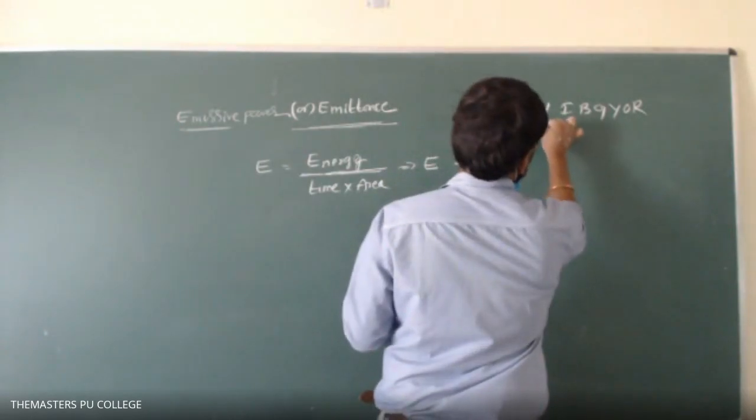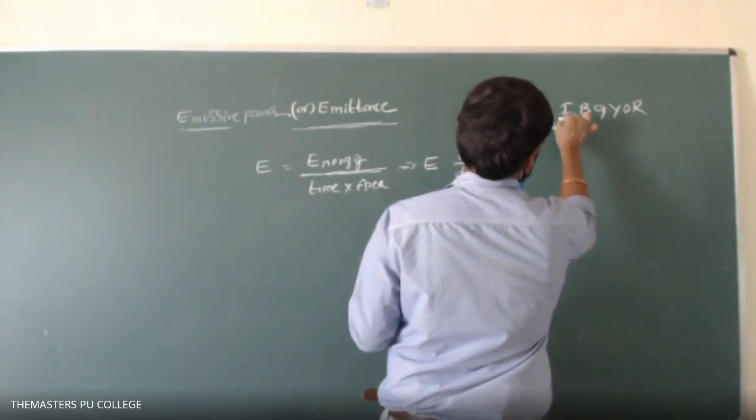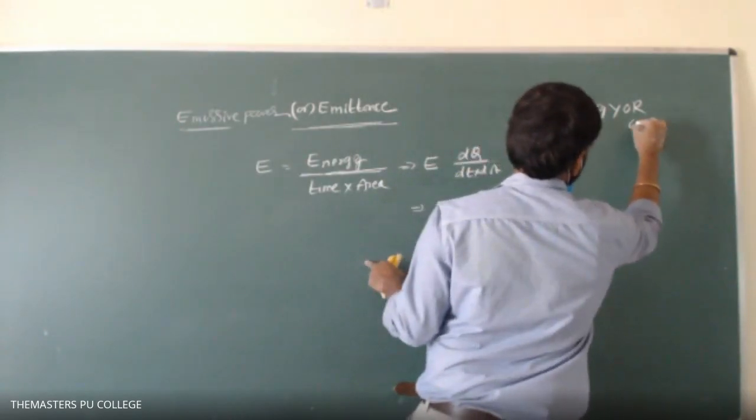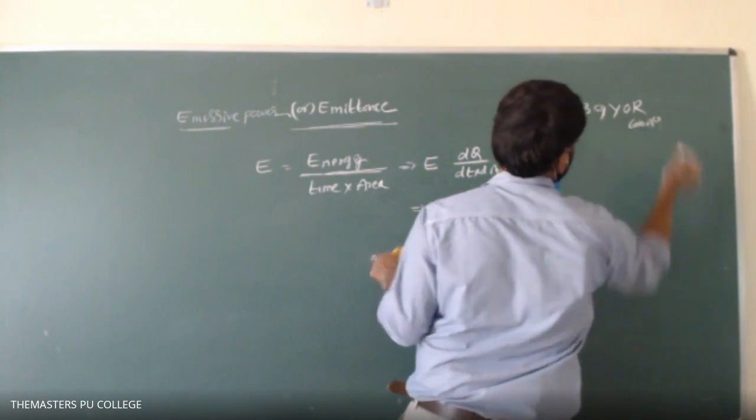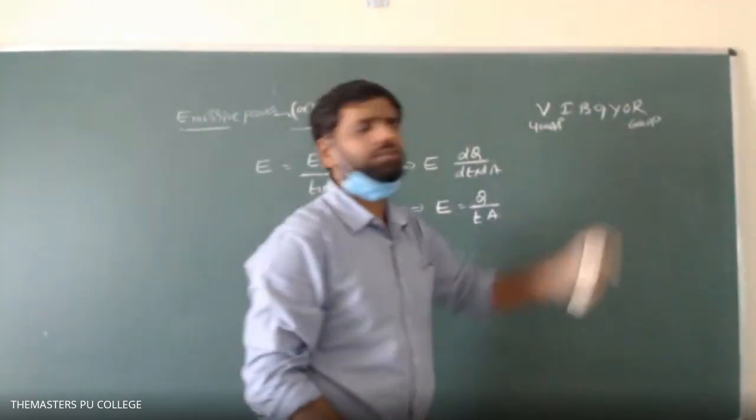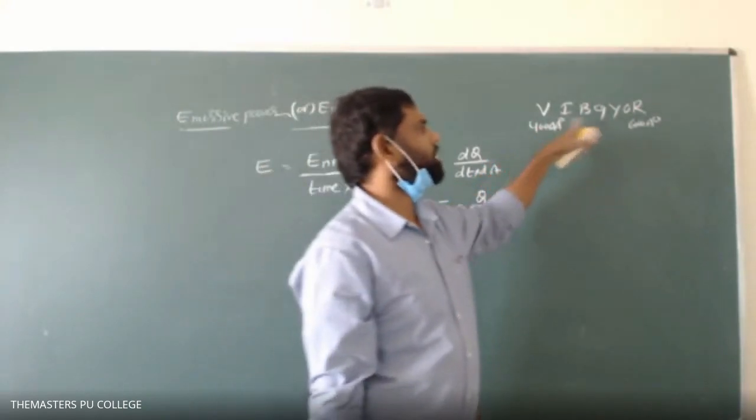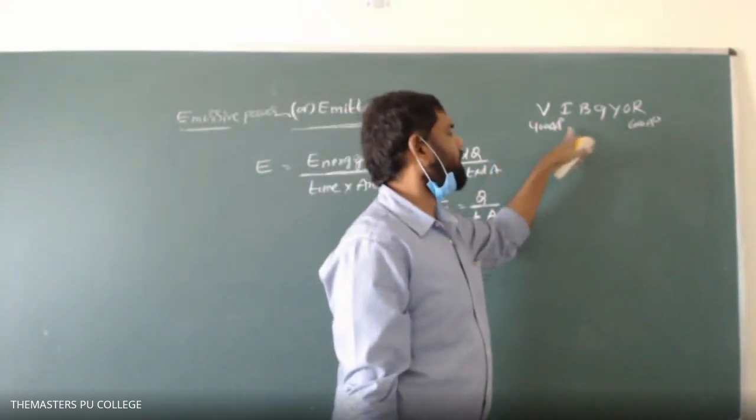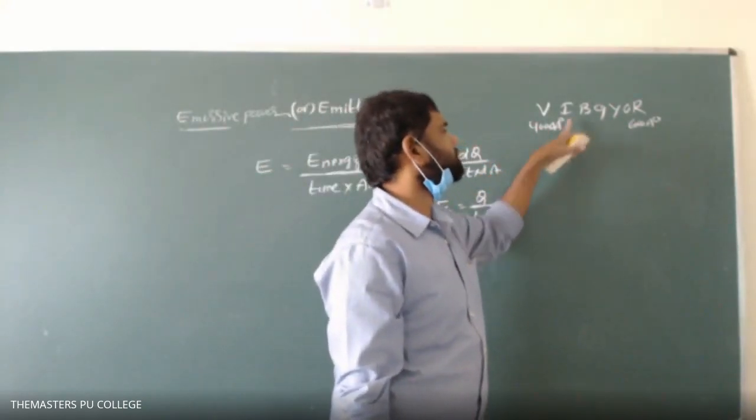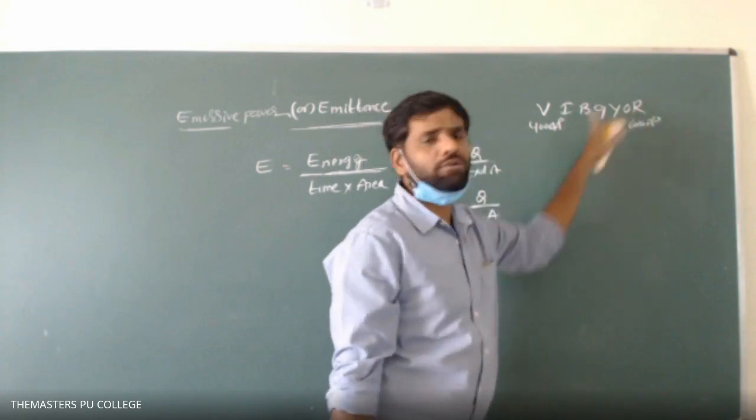Violet color is 4000 angstrom. Red color is 6000 angstrom. White light consists of these 7 colors. Hence white light is a mixture of the 7 colors, and the wavelength range of white light is 4000 angstrom to 7000 angstrom.